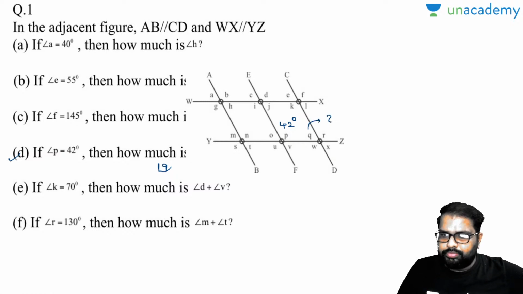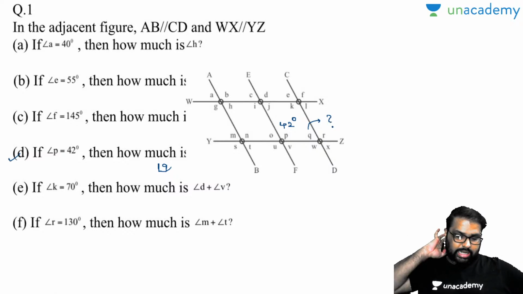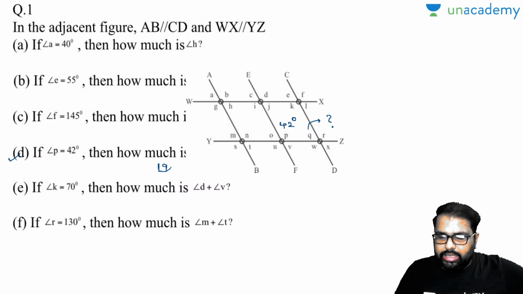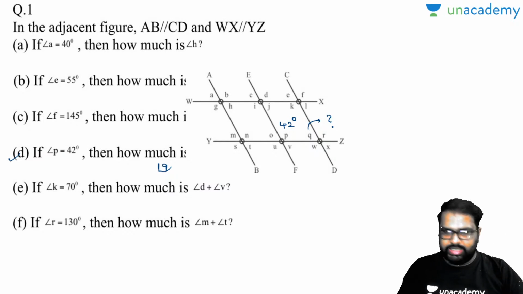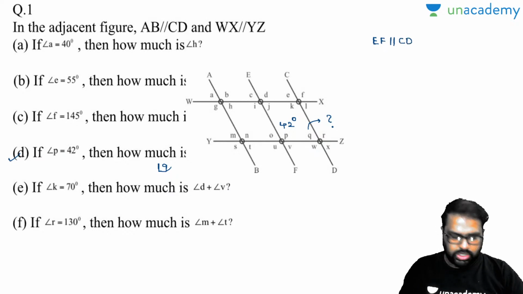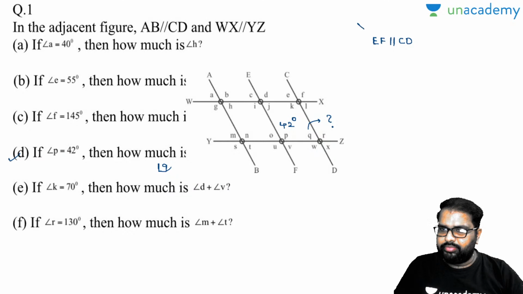Now, please let me know one point there, Arnab. In the question, is it given that EF is parallel to CD? Is it given like this? Is it given in the question? Please let me know yes or no in the comment section box. No, it is not given, right?